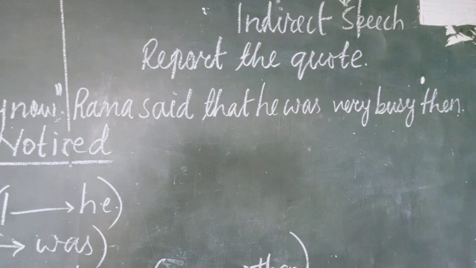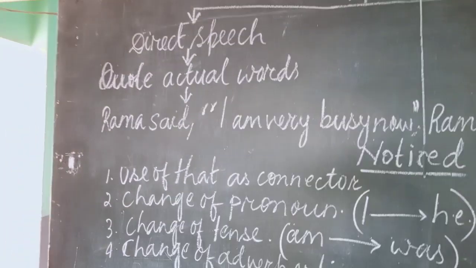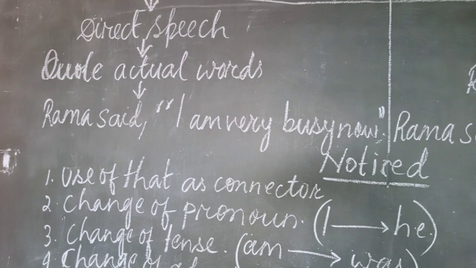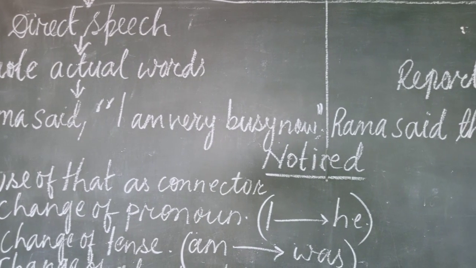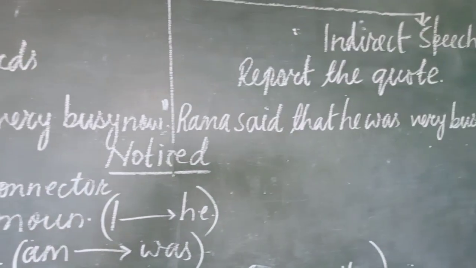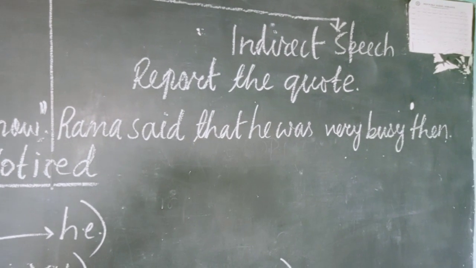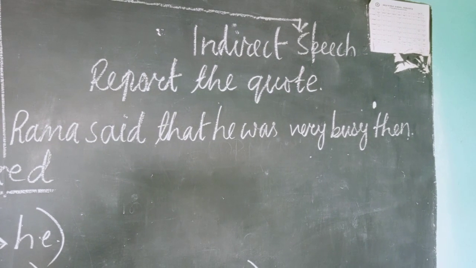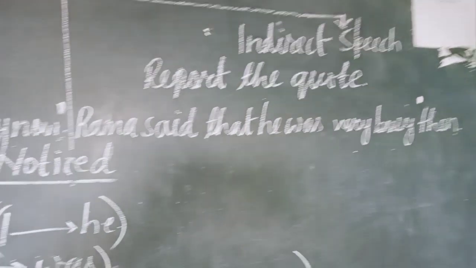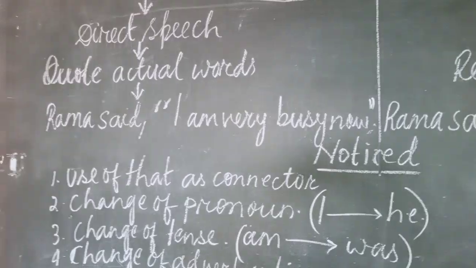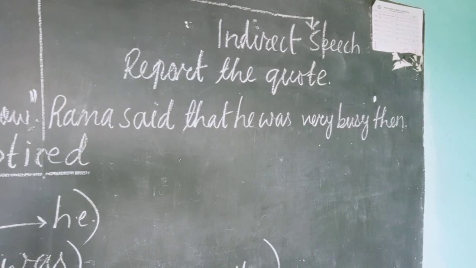See with the help of example. Here in the direct speech we have Rama said, "I am very busy now," and in indirect speech it is converted, Rama said that he was very busy then. Clear? In this way we convert direct speech to indirect speech.